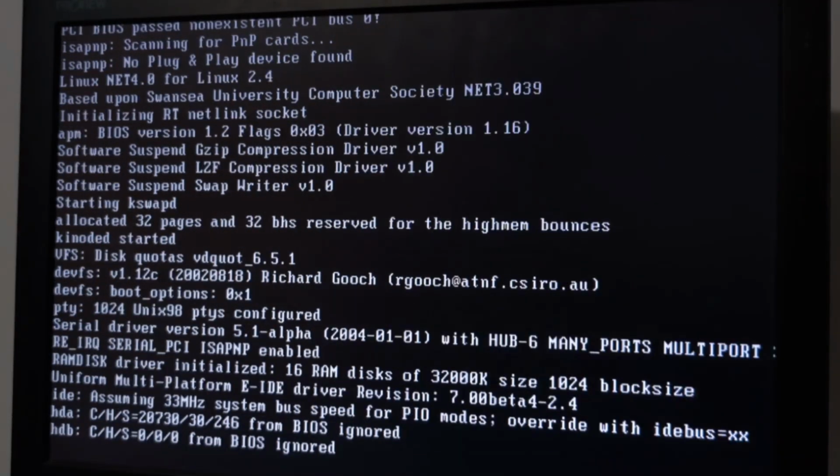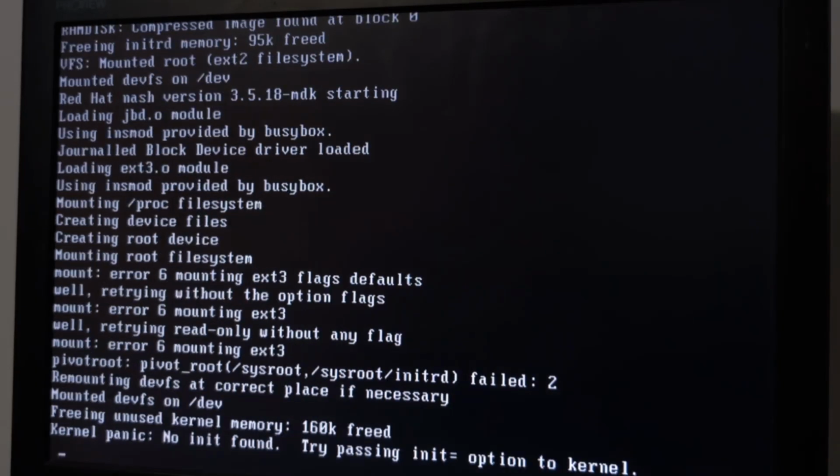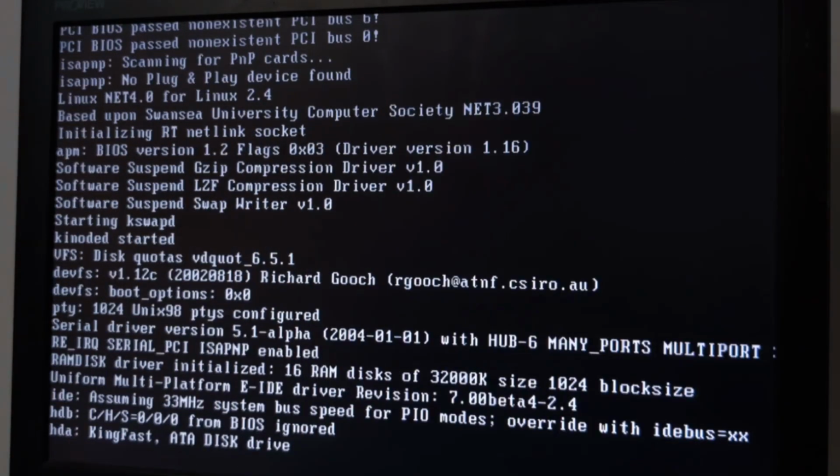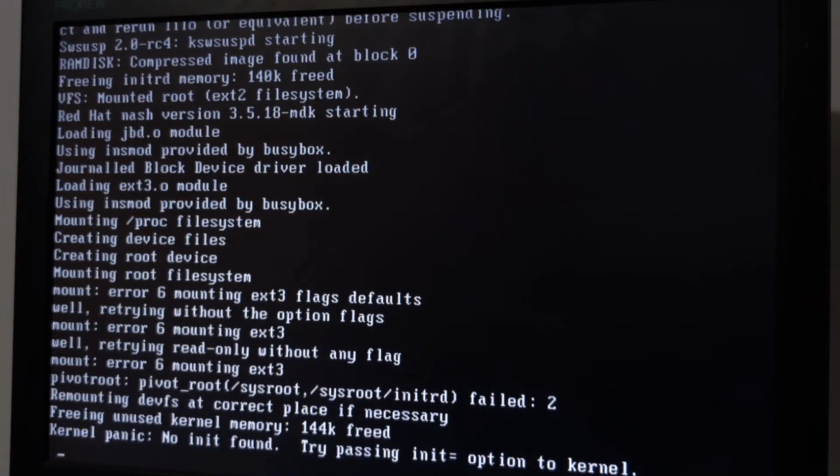Okay. Oh, different type of booting. Oh. Fail safe. And kernel panic, no init found. Try passing init equal option to kernel.